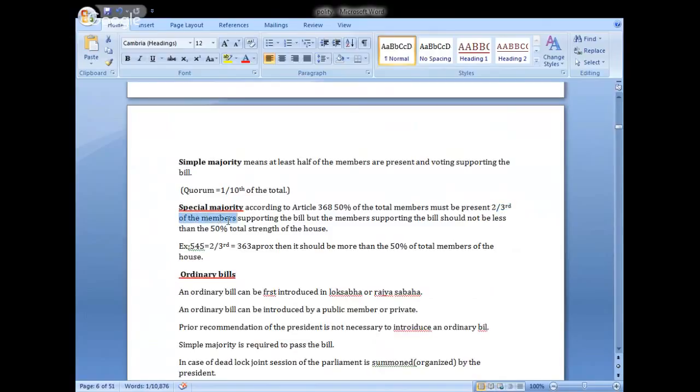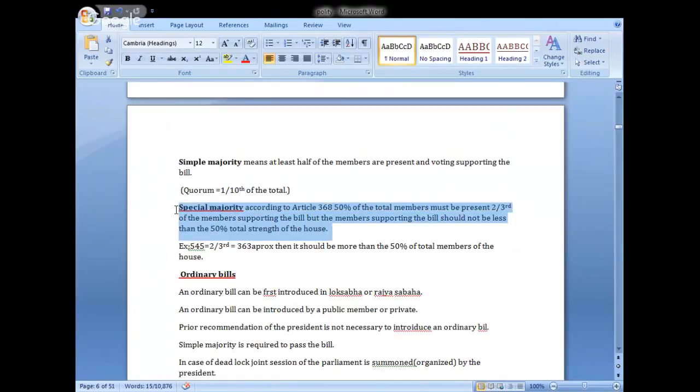They have to vote in support of the bill, but the members supporting the bill should not be less than 50% of the total strength of the House. Because it is very difficult to pass a constitutional amendment bill. It is highly difficult because we can't amend the constitution as a cakewalk.